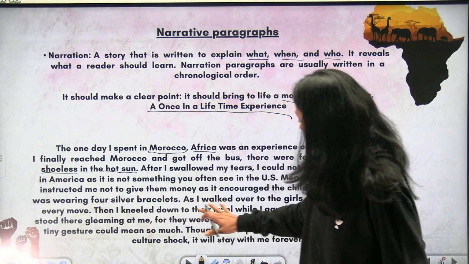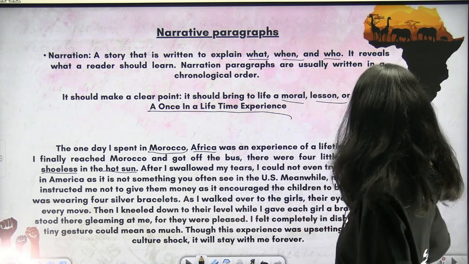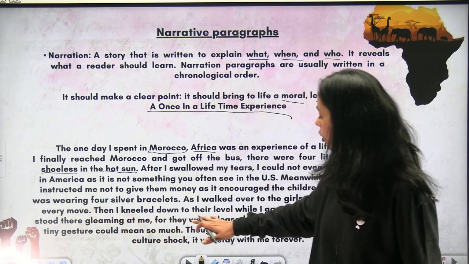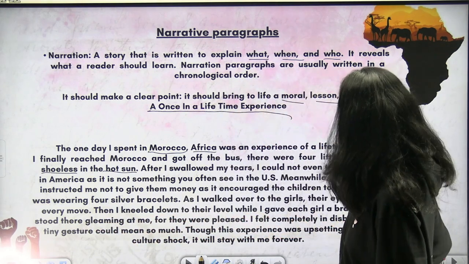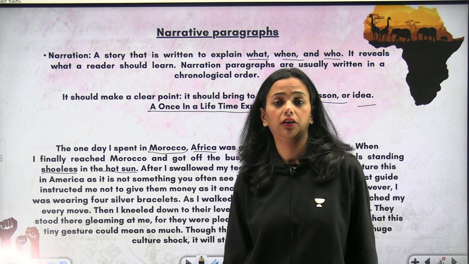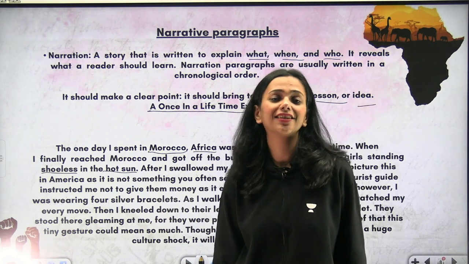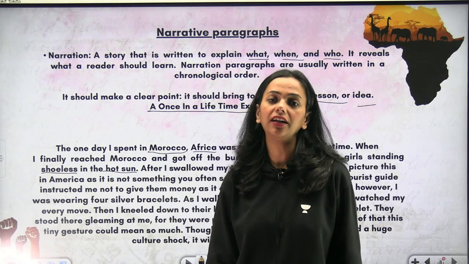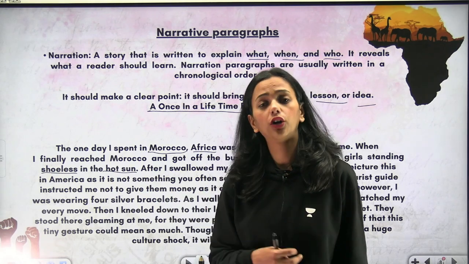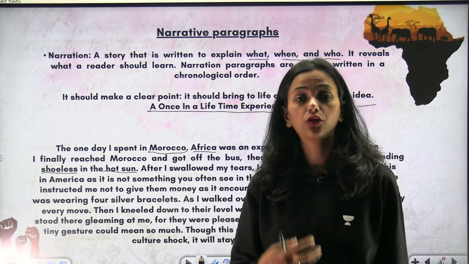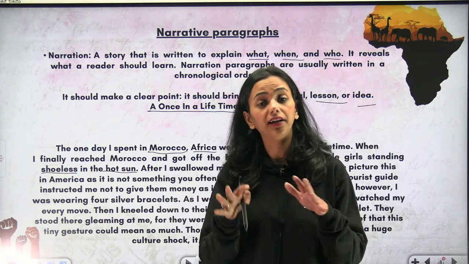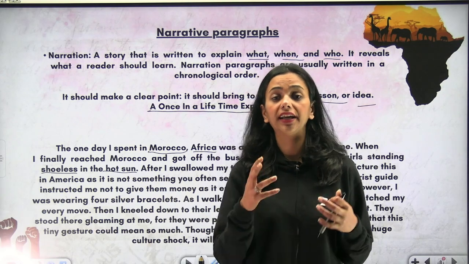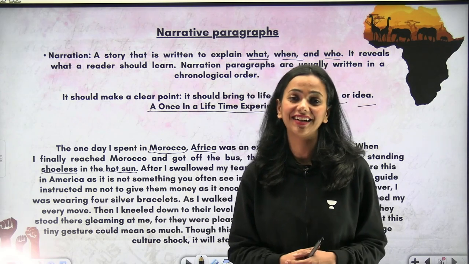Moving forward, as I walked over to the girls, their eyes watched my every move. Then I kneeled down to their level while I gave each girl a bracelet. Oh my God. The author is so beautiful. So beautifully is explaining that even the guy told me that please don't give them money. I could not hold on to myself. I bent down on my knees to their level and saw them in their eyes and gave them my bracelets.